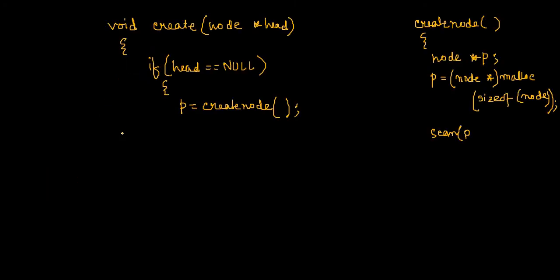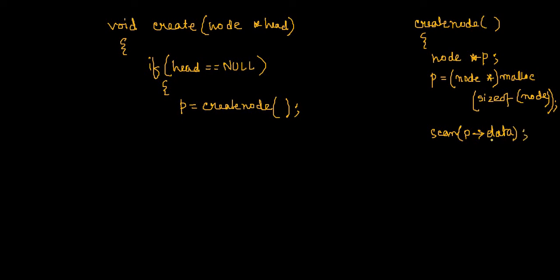In the case of a structure, we have seen that we have a dot operator to access the element of a structure. But here, it is not exactly a structure, rather I should say it's a structure pointer. P is a structure pointer, meaning P is a pointer which is pointing to a structure. Since P is a structure pointer, to access the data element of the node, we have to use what we call the arrow operator. Not dot. So here I should write scan in P arrow data.